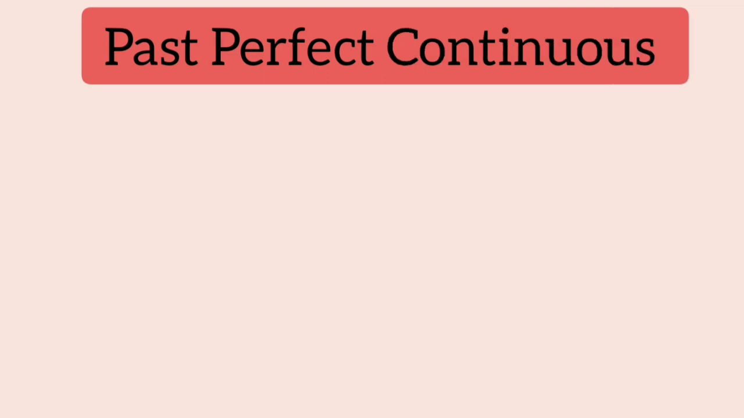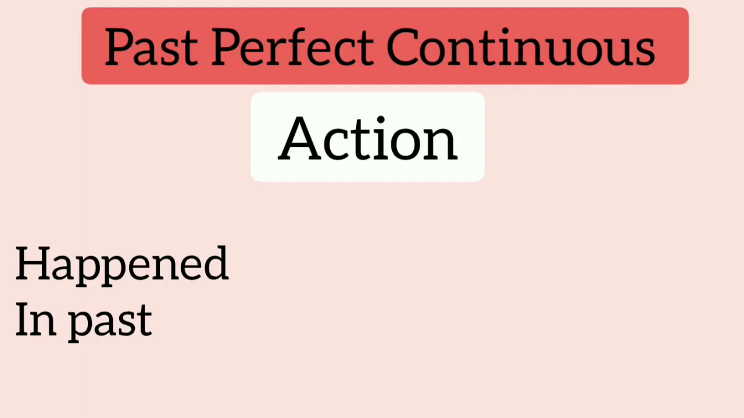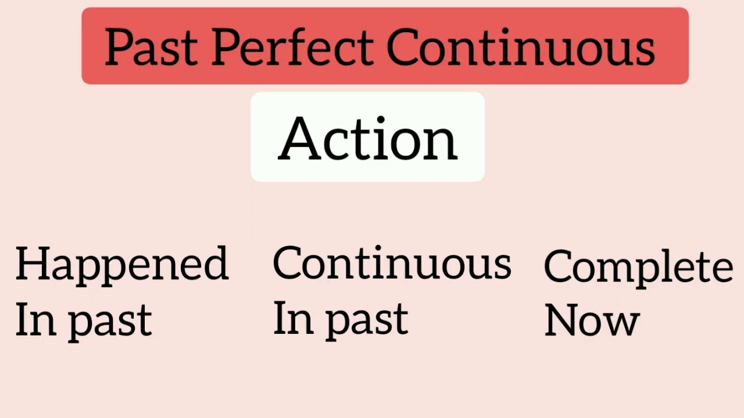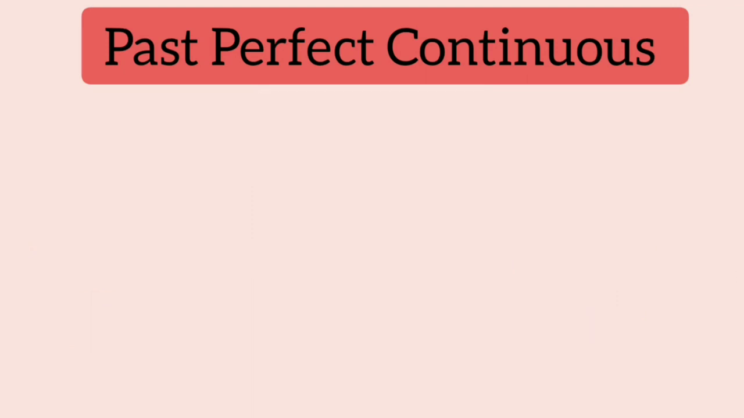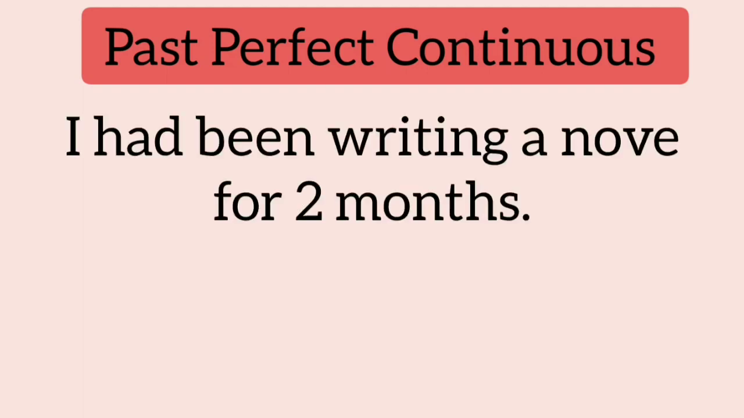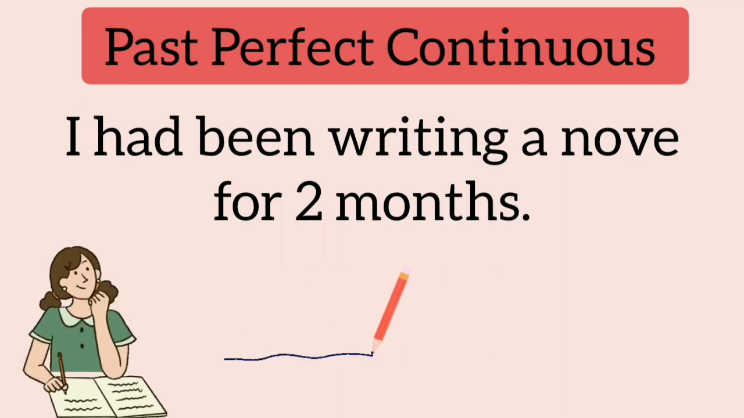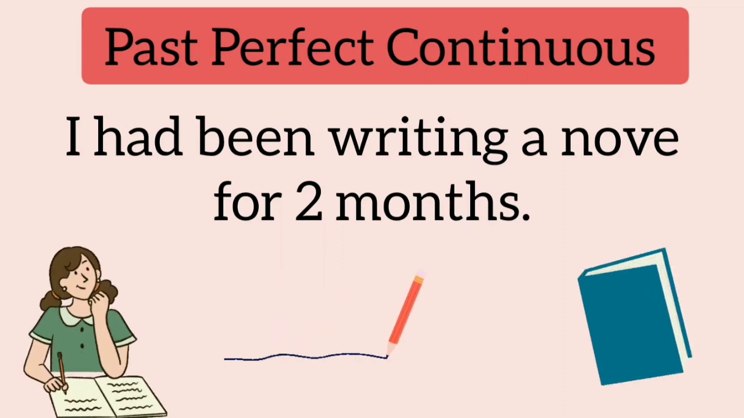The past perfect continuous tense talks about the action that has happened in the past, was continuous in the past, but is now completed in this moment of time that we are speaking about. For example, I had been writing a novel for 2 months. I had been writing. The process of writing started in the past, was continuous in the past. For 2 months, I had been writing, and now the novel is completed.